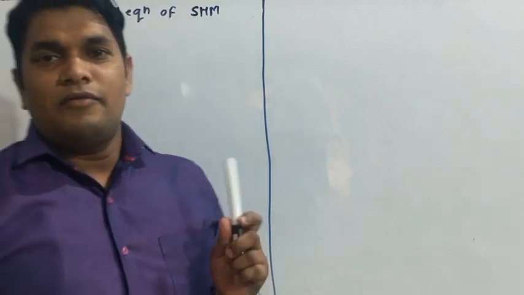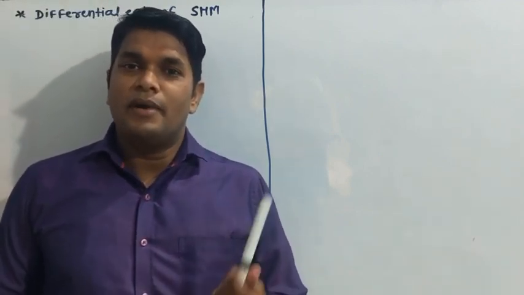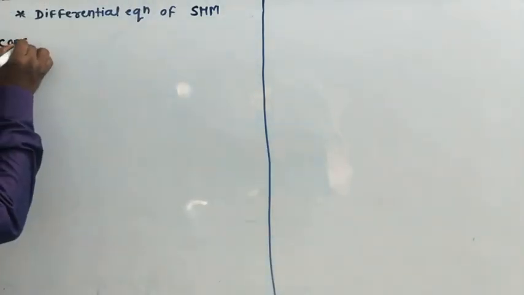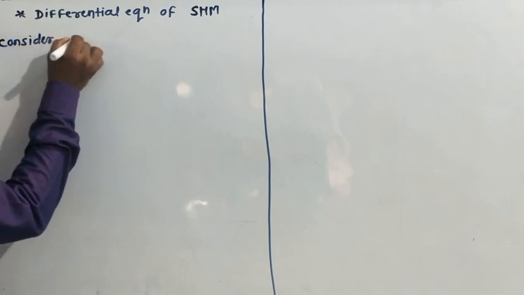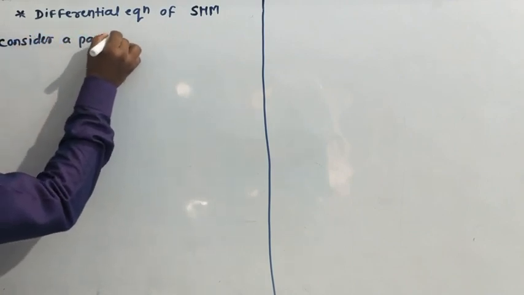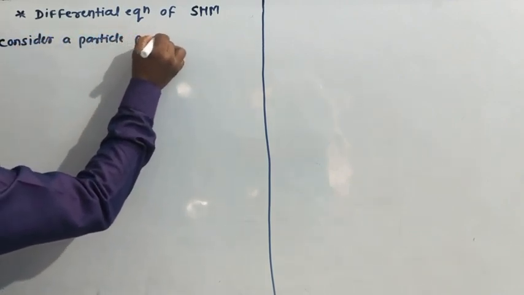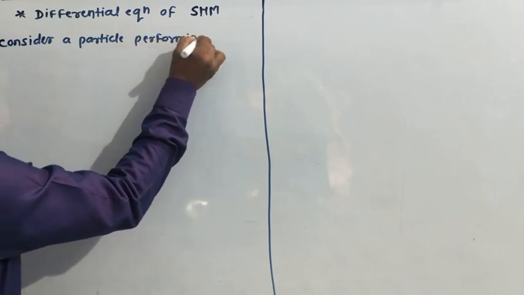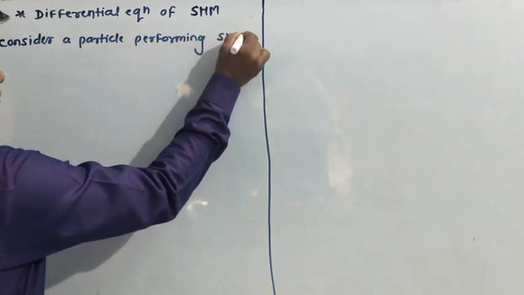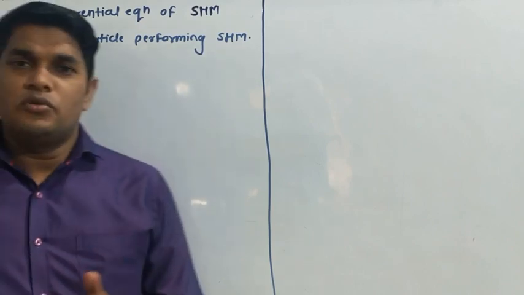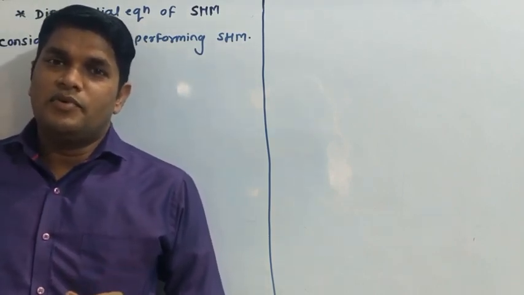Okay, so our first point is the differential equation of SHM. For that we have to consider one particle, and that particle is performing SHM. Okay, so consider a particle performing SHM. We have to consider one particle and that particle must perform SHM.